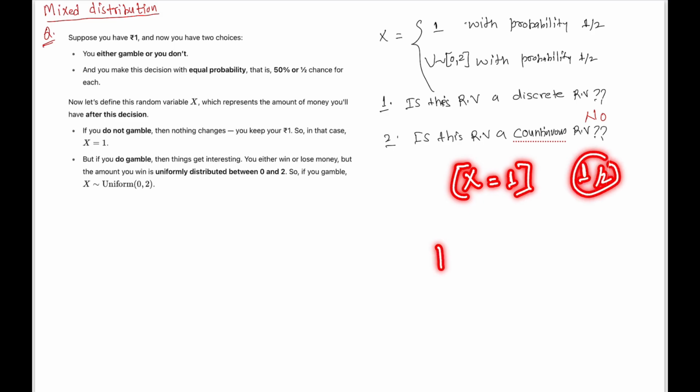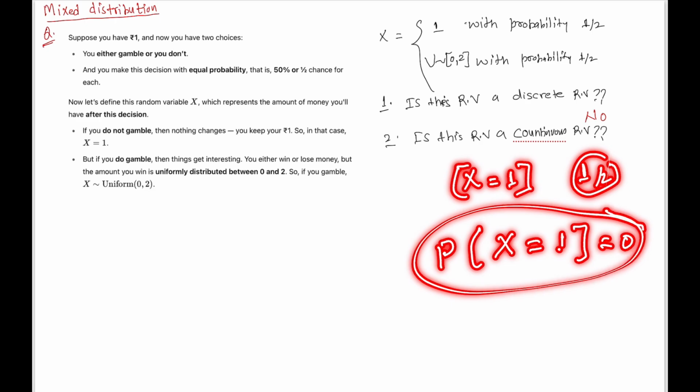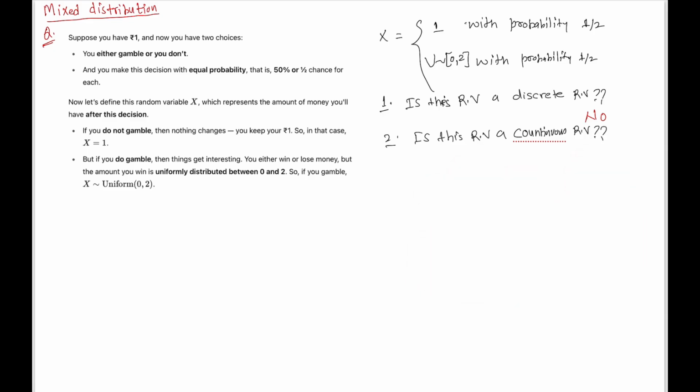And we have already seen that in the case of a continuous random variable, taking an exact value has probability 0, right? But in this case, random variable X takes the exact value 1 with probability half. So this random variable is also not a continuous random variable. So the answer to this question is no. So what kind of random variable is this? This is what we call a mixed random variable.